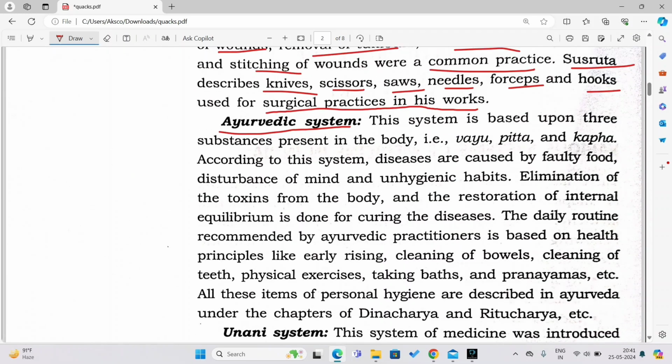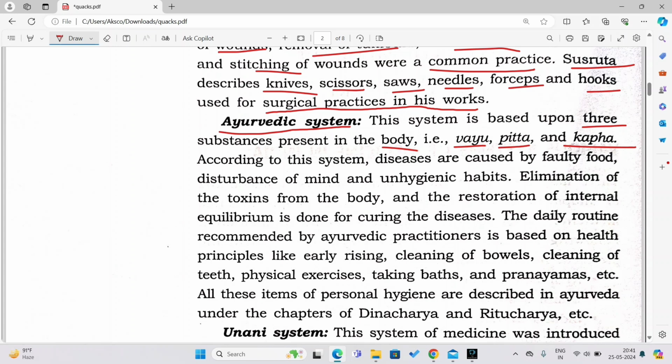Now this system is based upon 3 substances present in the body. The Ayurvedic system of medicine is based on how many substances? 3 substances, which are found in our body. That is Vayu, Pitta and Kapha. You have to remember this: Vayu, Pitta and Kapha.